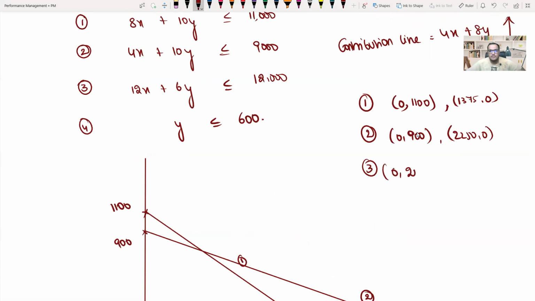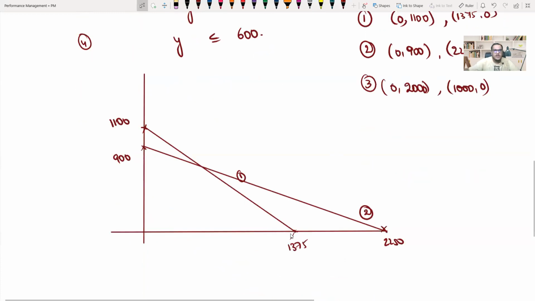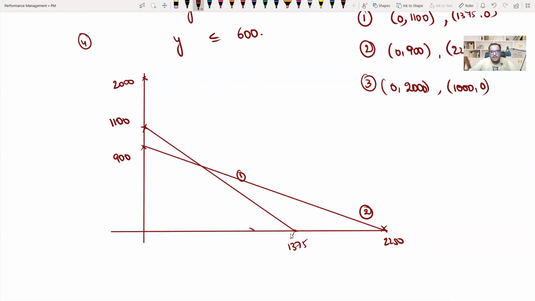200. 12,000 divided by 6, 2,000. Okay, sorry, 2,000, and put y is equal to 0, x will be 1,000. 1,000 comma 0. So this should come somewhere here, 2,000, and somewhere here I'll have 1,000. So I'll draw that line.